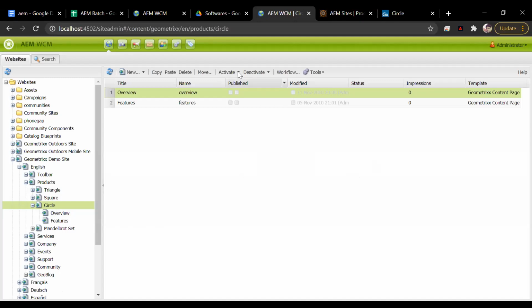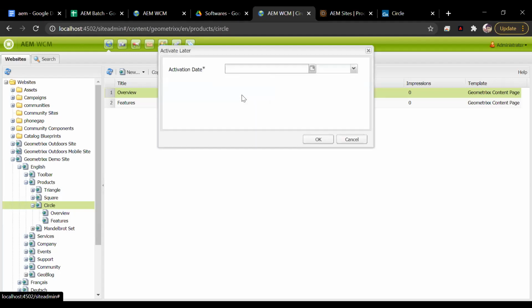I have another option which is called activate later. Suppose I'm creating a promotion page or maybe an offer page, and I want that offer page to go live at 12 o'clock midnight. I cannot have someone sitting on the computer to activate the page at 12 o'clock midnight, right?